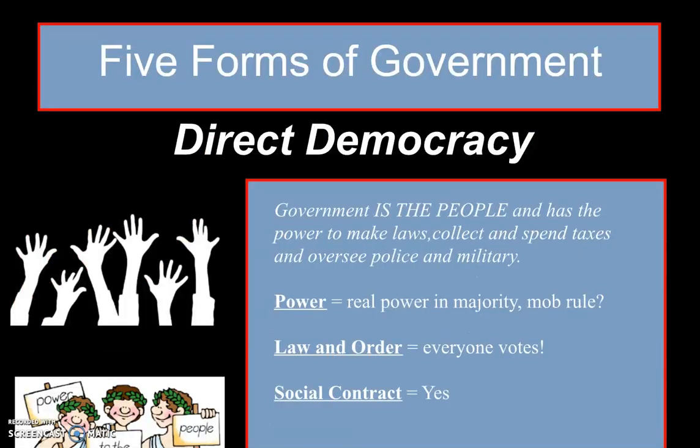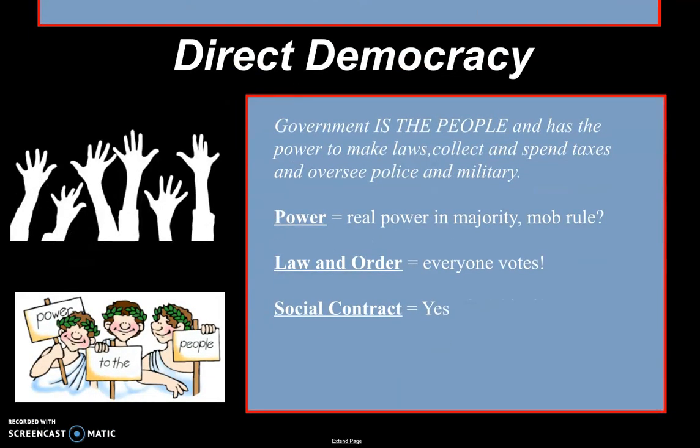Now, on the other end of the spectrum, there's our fifth and final form of government, and that's a direct democracy. And this is where government really is the people, because each person has a direct say in government. Okay, and they have the power to directly make laws, collect and spend taxes as they see fit, oversee police and military operations, all those things, because each citizen is allowed to directly vote and voice their opinion in government. Okay, so law and order, every single person votes, and a social contract, absolutely, because this is the most inclusive form of government of the types of five that we have.